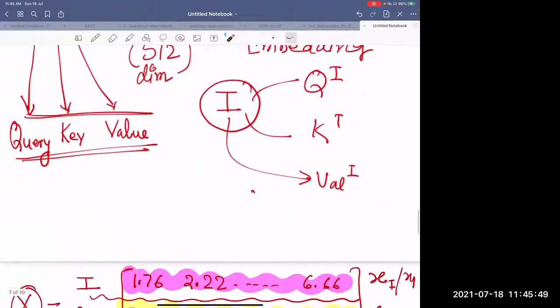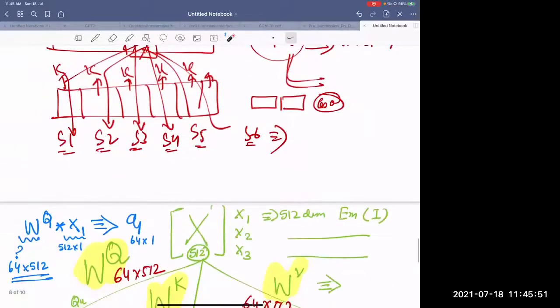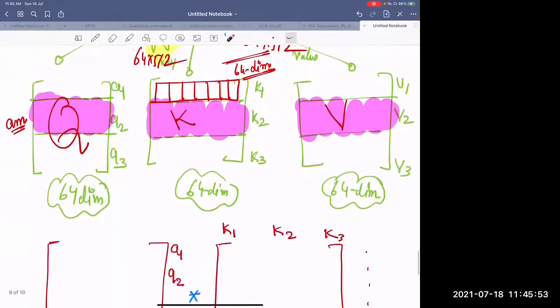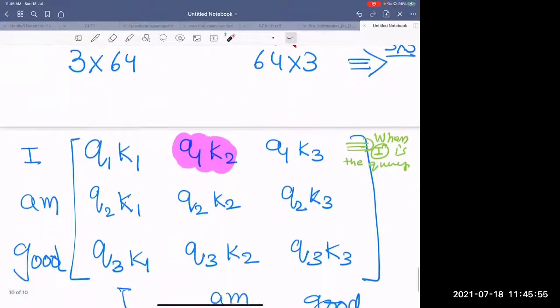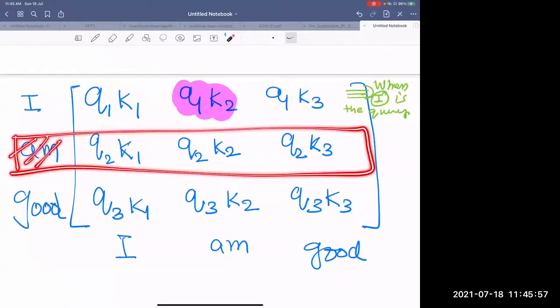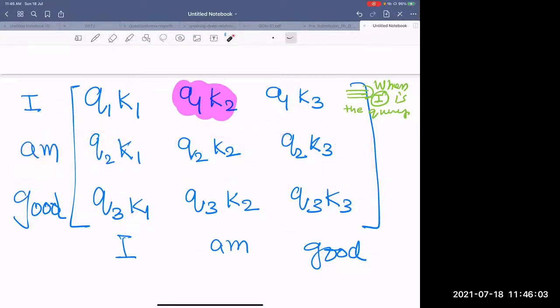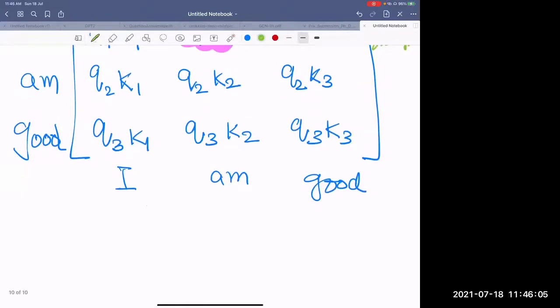It's going to be written over here. If you are looking for that M, then when M was the query, this is its relationship with the first word, second word, third word, and so on. And what we have written over here is nothing but QK^T. Up to this we got good.